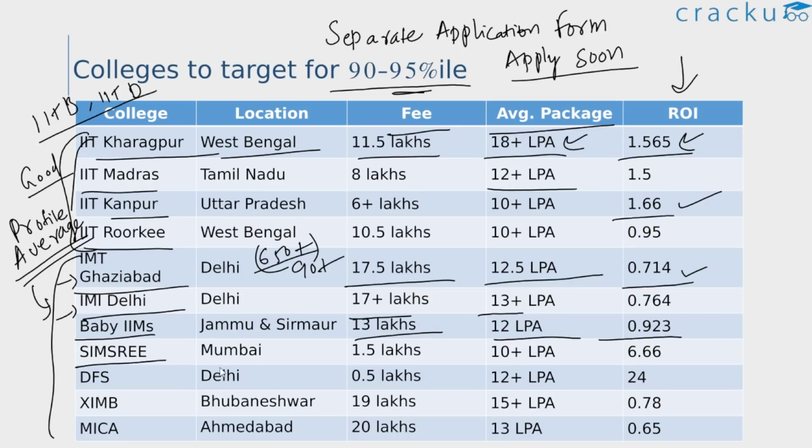Next we have SIMSREE Mumbai. This is again another very good college that you can consider, because it's a government college and the fees is only 1.5 lakhs. The average package 10 plus lakh per annum. So in terms of ROI, this is a good college.